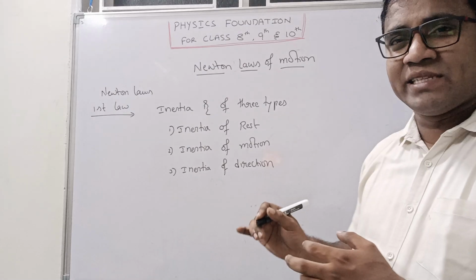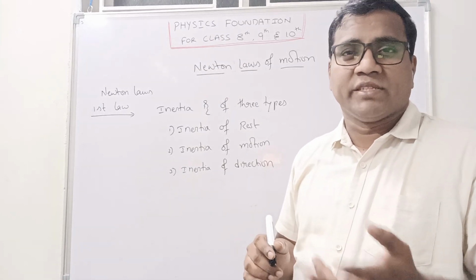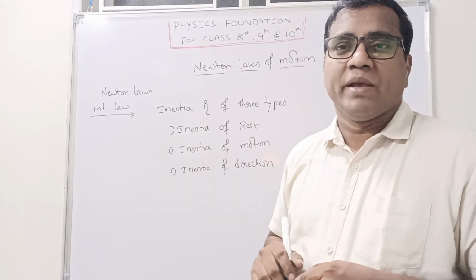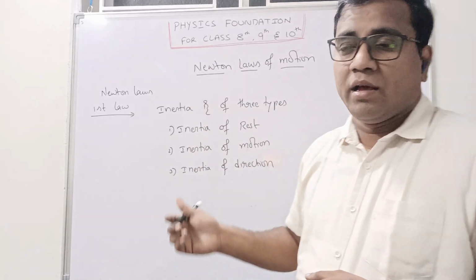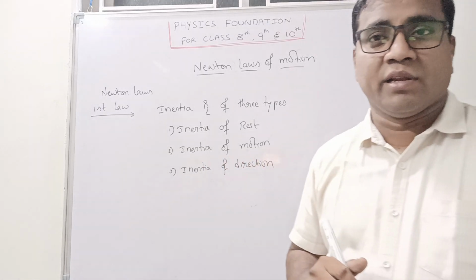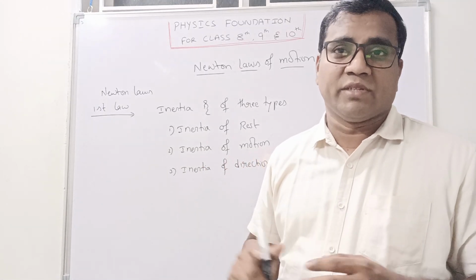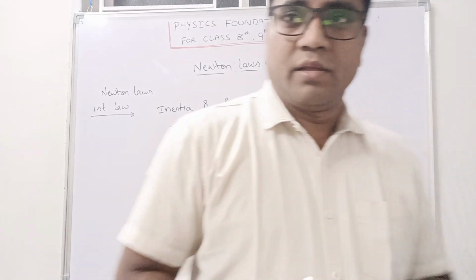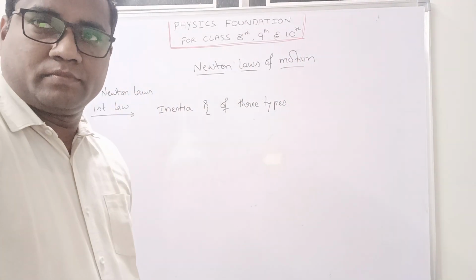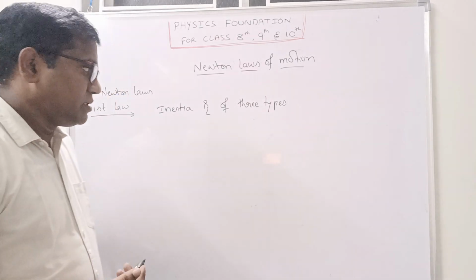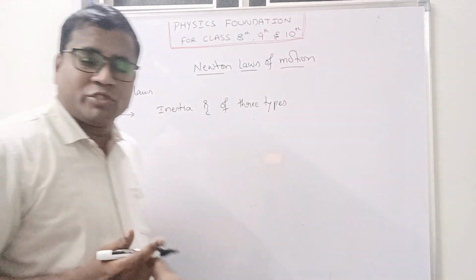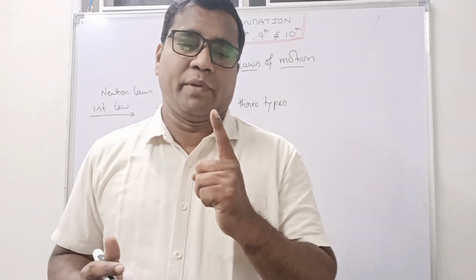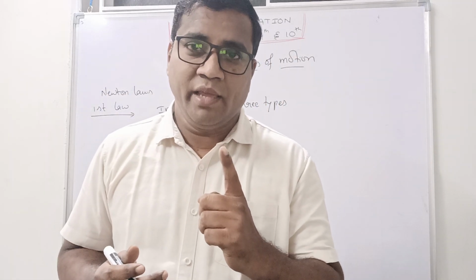We will see that many examples are there. If you refer to 6th class, 7th class, 8th class books, many examples are there based on inertia, and here we are saying motion and direction. A number of examples are there, and we will try to see some of them. I am going to elaborate all 3 inertias in only one example.